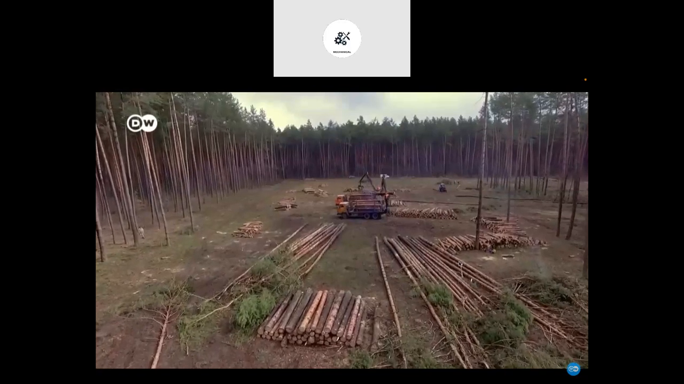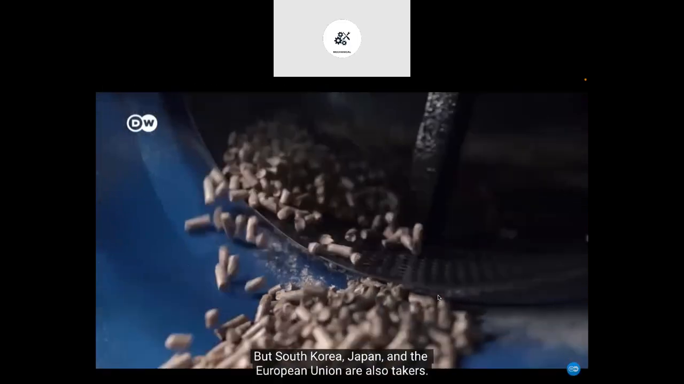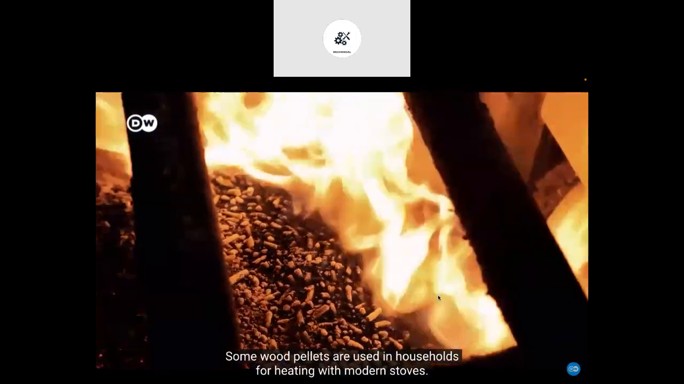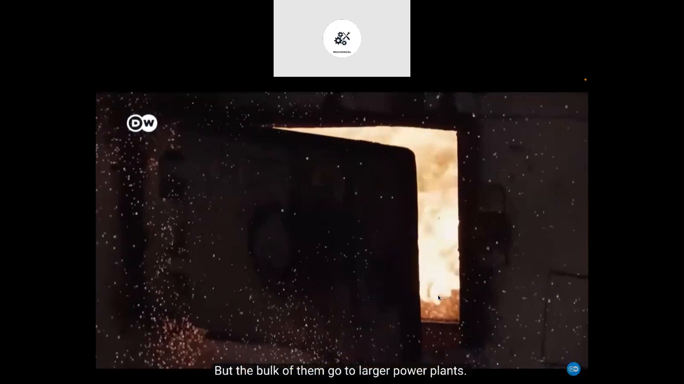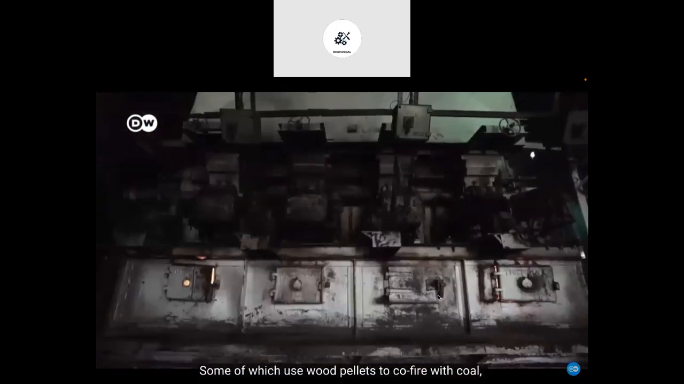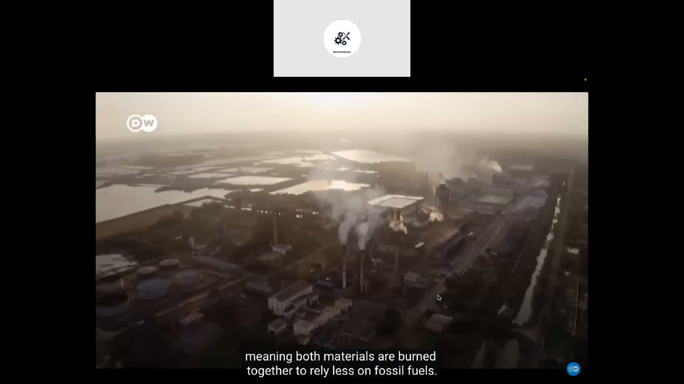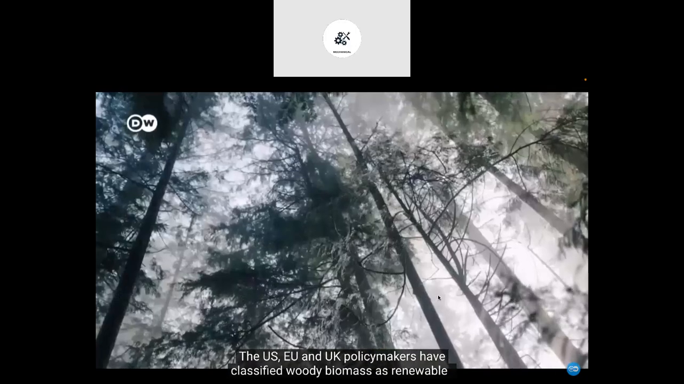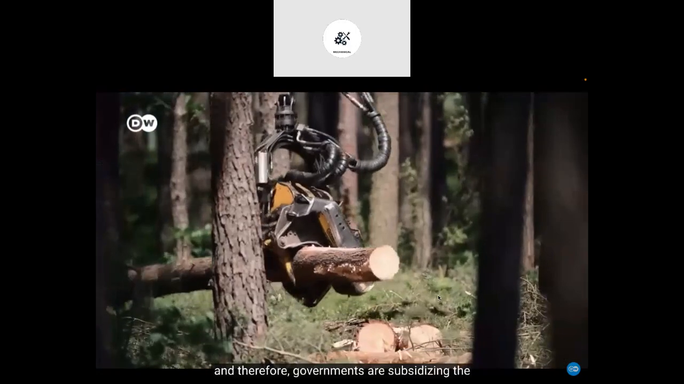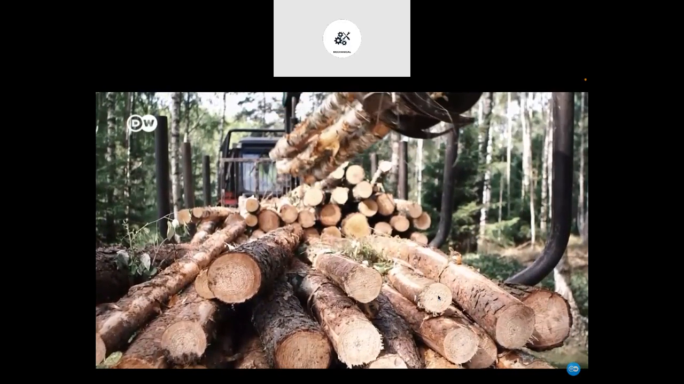Think tanks and NGOs have gathered evidence that shows that natural forests and habitats in Eastern Europe and North America are being destroyed by the rising demand for wood pellets through illegal logging. The main customer for them is the United Kingdom, but South Korea, Japan, and the European Union are also takers. Some wood pellets are used in households for heating with modern stoves. But the bulk of them go to larger power plants, some of which use wood pellets to co-fire with coal, meaning both materials are burnt together to rely less on fossil fuels.